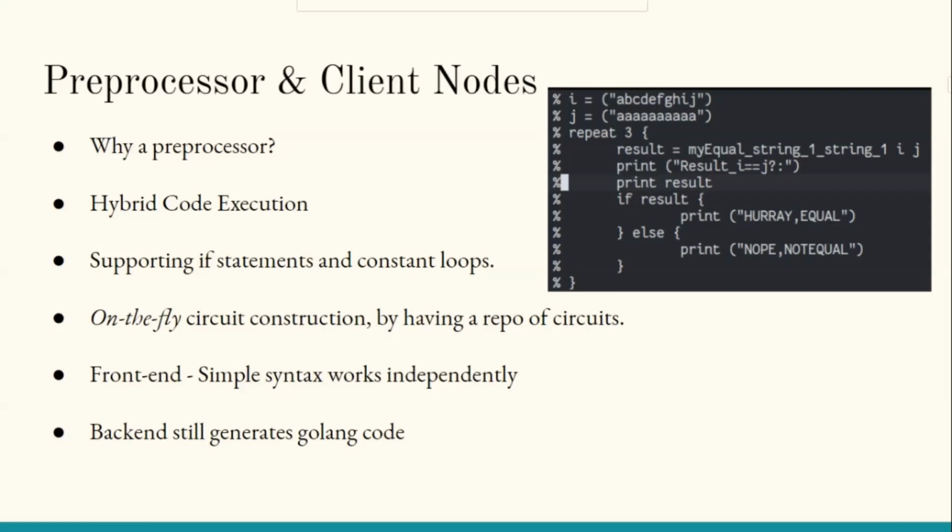So there will be no need to worry about the complexity of this part, especially since the Boolean circuits will be written in a JSON format, which is easy for the client to produce. The preprocessor processes simple front-end and syntax that works independent of the code it's joined with, while the back-end still generates runnable Golang code that allows the client to do all what we've mentioned so far.